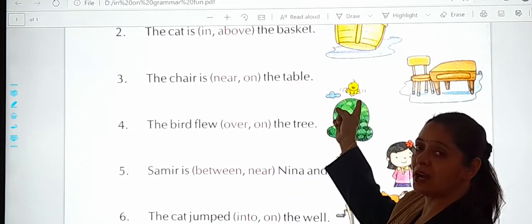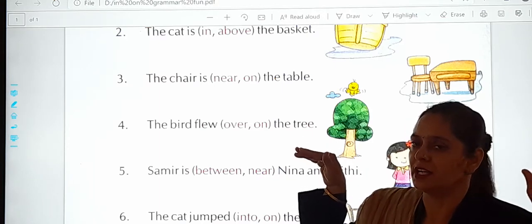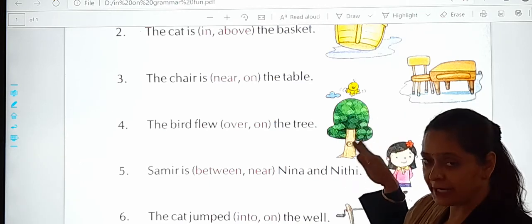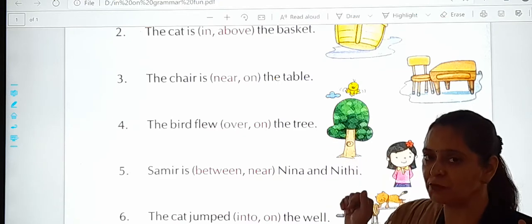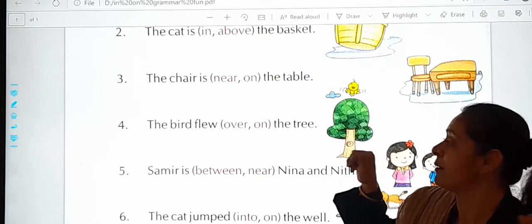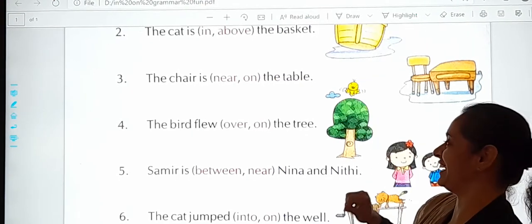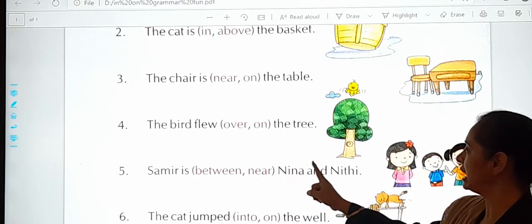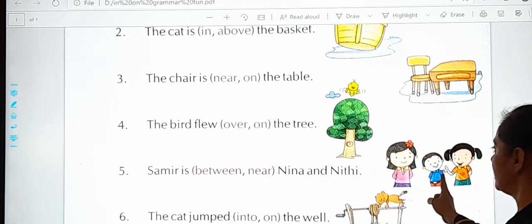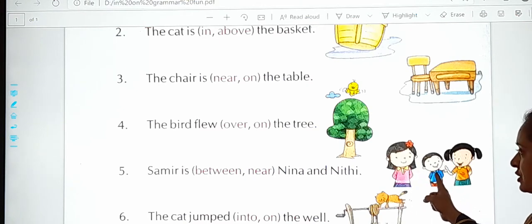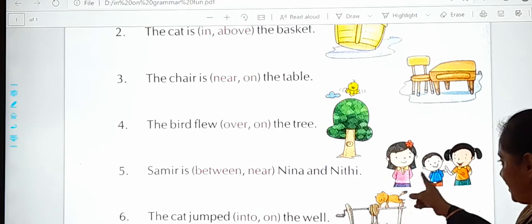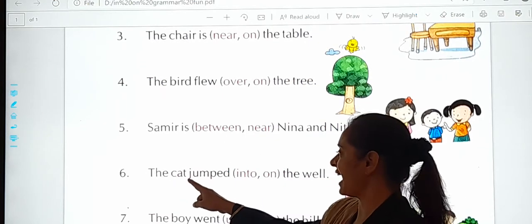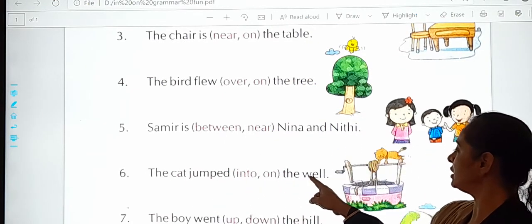See, students, the bird is moving, still moving. It's not on the tree. So what will you be writing? Over or on. When the bird sits on top of the tree, at that time you will be writing on the tree. But the bird is still moving. Fifth is Samir is between or near Nina and Niti. See, is Samir between Nina and Niti or near them? You can see the image? Yes, between.